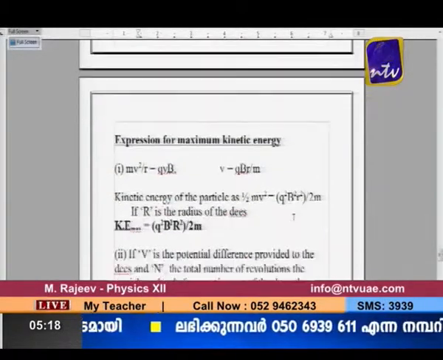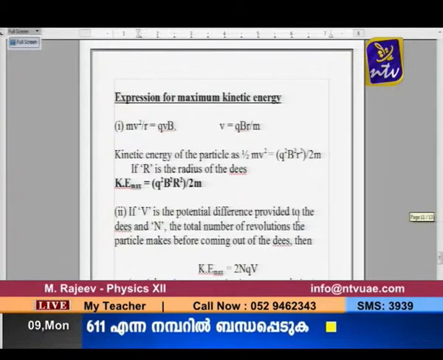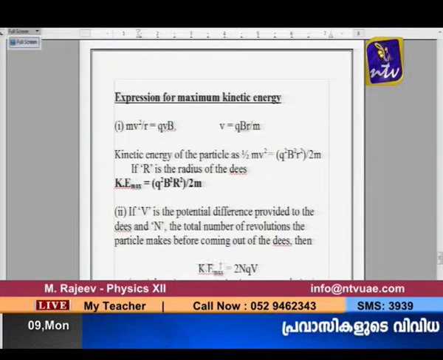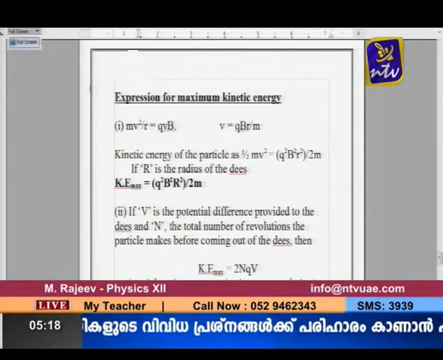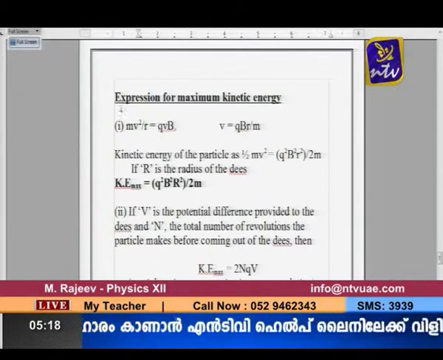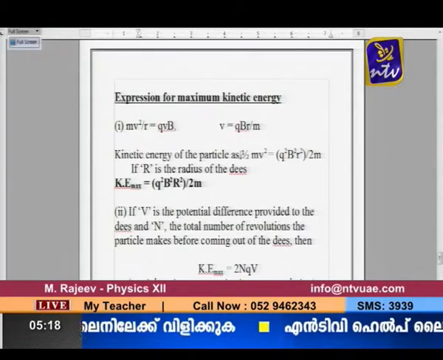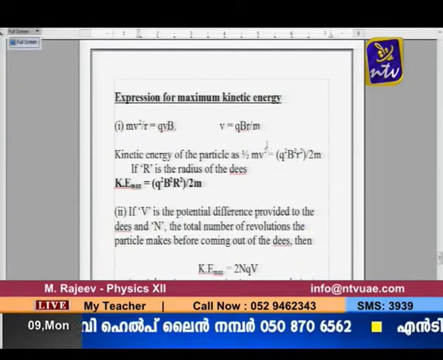Then this expression you can make out using the two equations we have for the calculation of maximum kinetic energy. Just have a look at the two equations. The first part is what? Kinetic energy. This part shows the centripetal force provided by QVB, from which you get an equation for velocity. Then kinetic energy, half mv squared, we are getting.